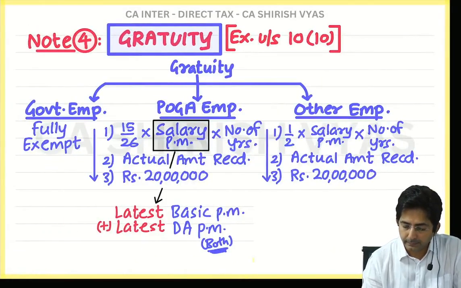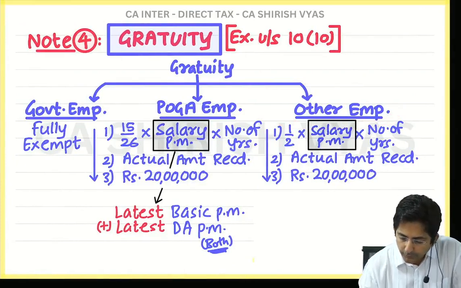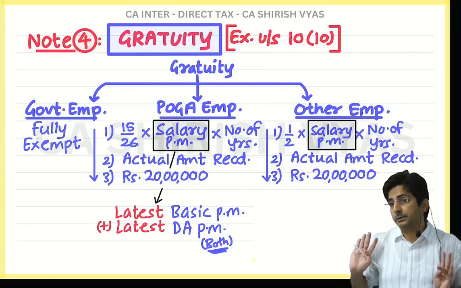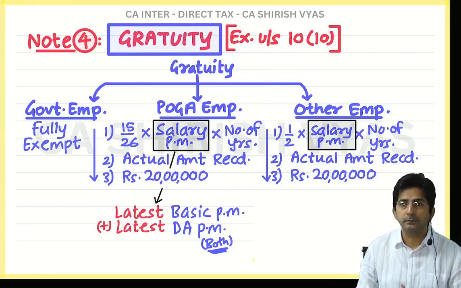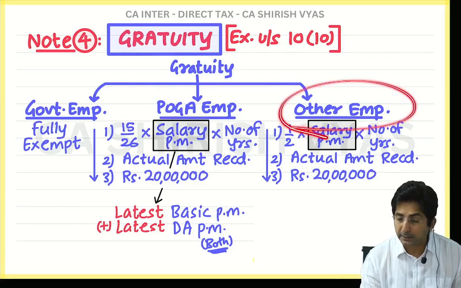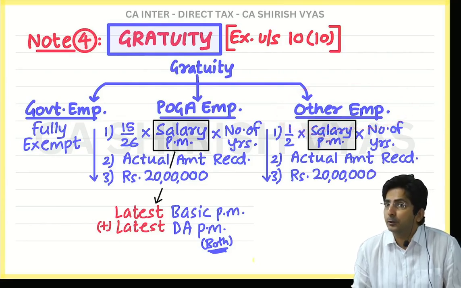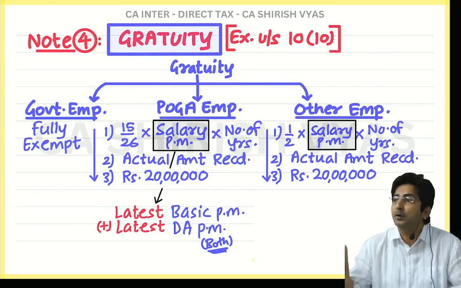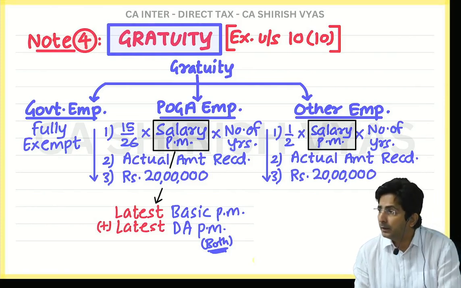Then for other employees, again there is salary. But you know, your salary means what? Basic, DA in terms, not in terms, not in formula, and turnover commission. Because this is income tax law. See, for other employees there is nothing like the Payment of Gratuity Act. So they are governed by income tax law, and income tax law has a fixed definition. Whenever they think about salary, they mean basic, DA in terms, and turnover commission.